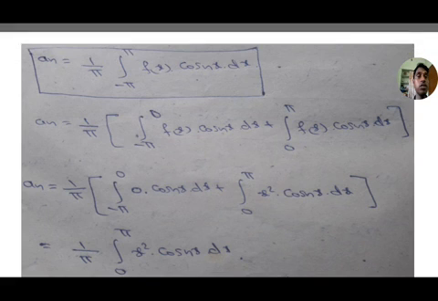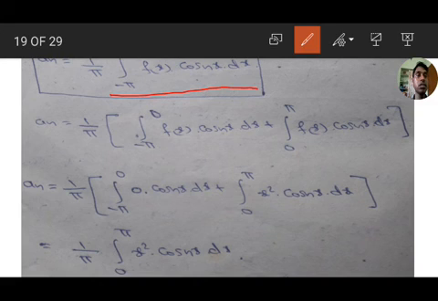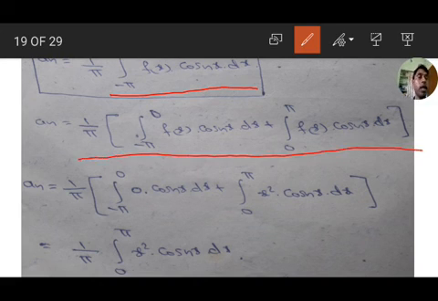Next, an value is 1 by pi integration minus pi to pi f of x into cos nx dx. Again here we have to divide into two integrations. So 1 by pi integration minus pi to 0 f of x into cos nx dx plus 0 to pi f of x into cos nx dx.